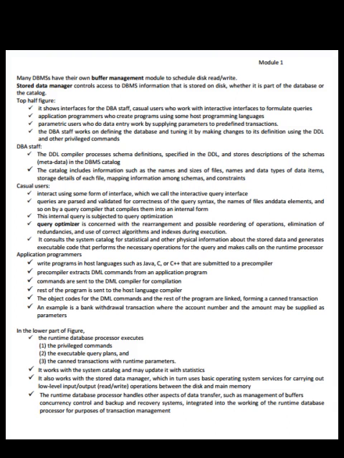privileged commands. The DDL compiler processes schema definitions specified in the DDL and stores descriptions of the schemas, the metadata, in the DBMS catalog. The catalog includes information such as the names and sizes of files, names and data types of data items, storage details of each file, and mapping information among schemas and constraints.